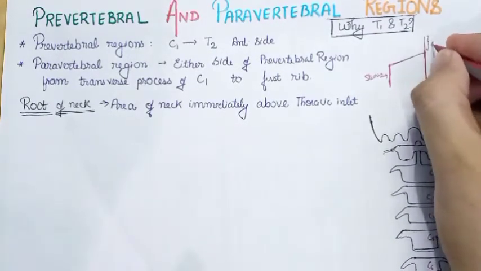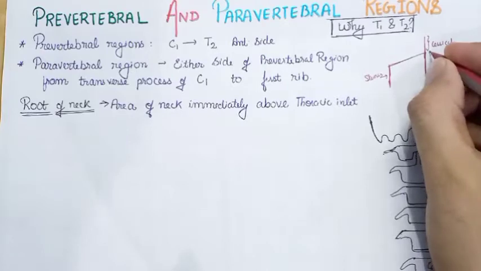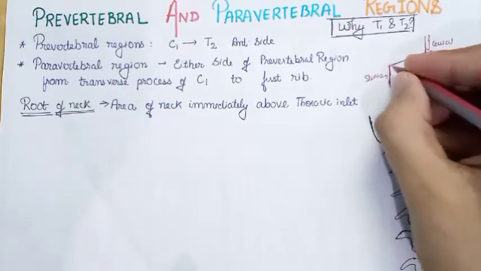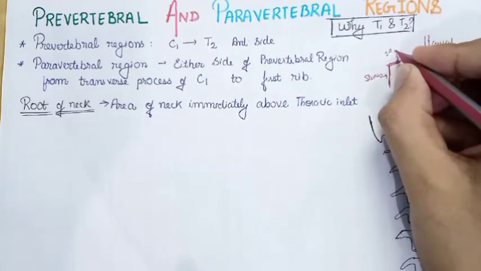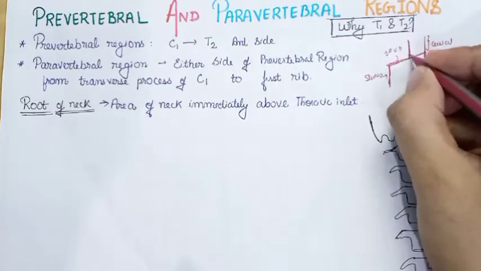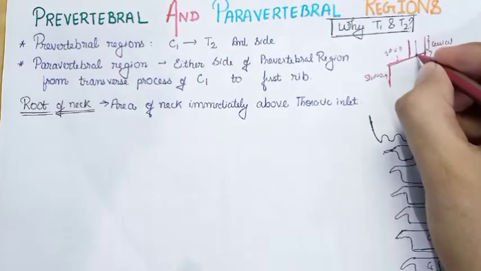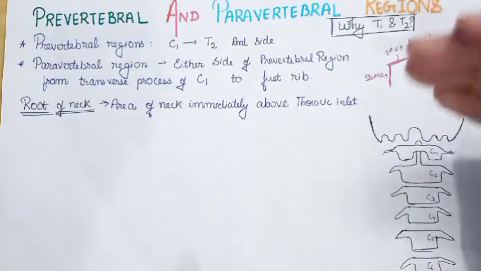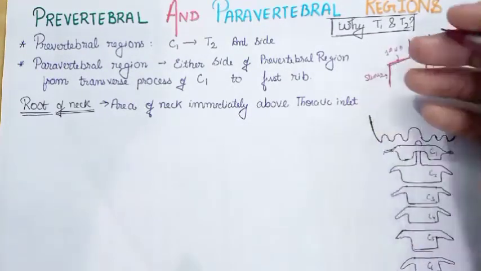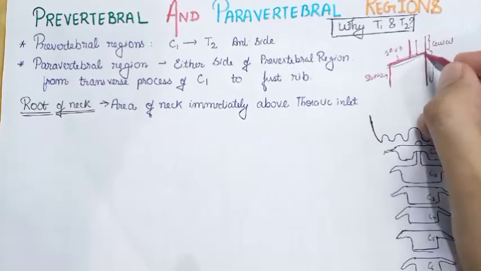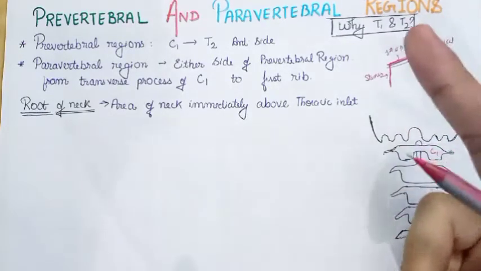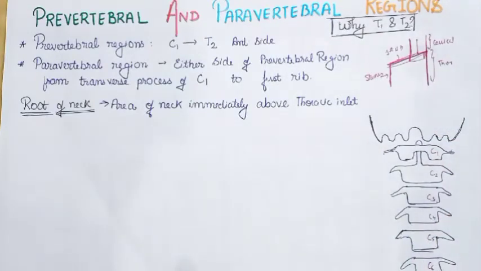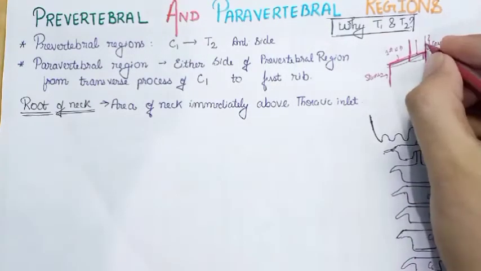This is the cervical region, this is the thoracic region, and this is the first rib. So here is the neck. You can see that when the neck is continuous with the thoracic region, the aperture is inclined, and in the background we can see the two vertebrae, T1 and T2.